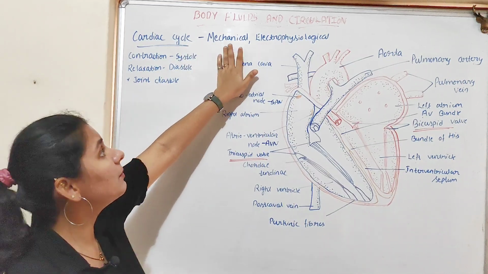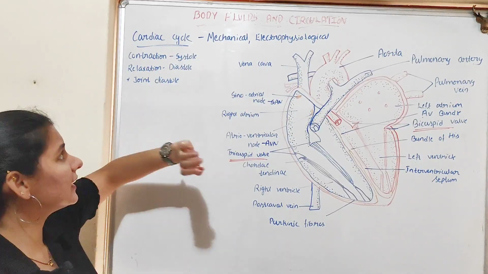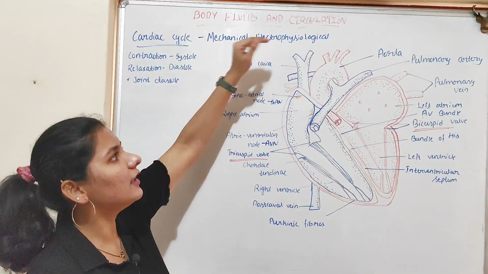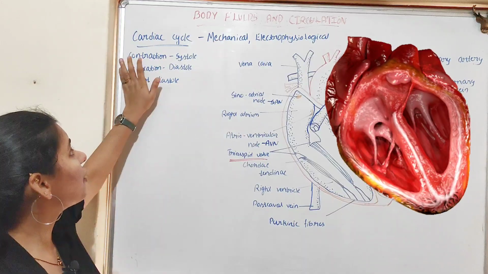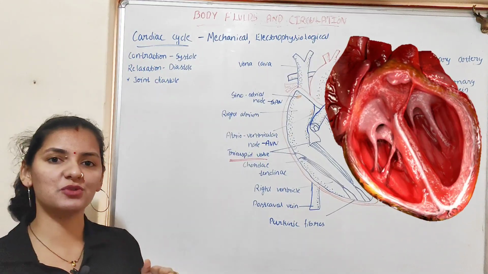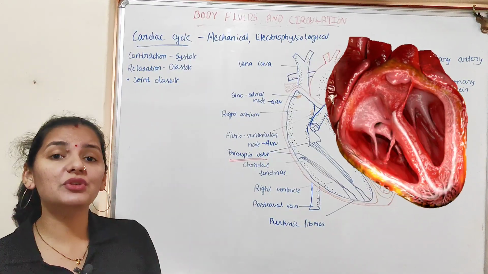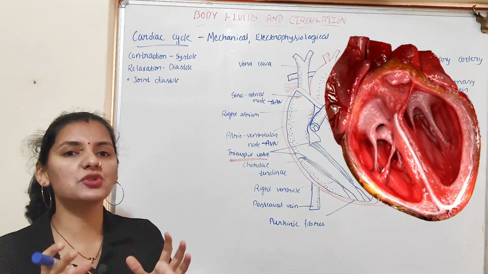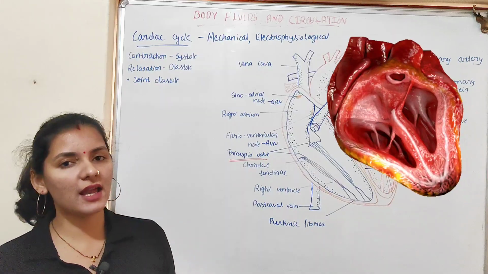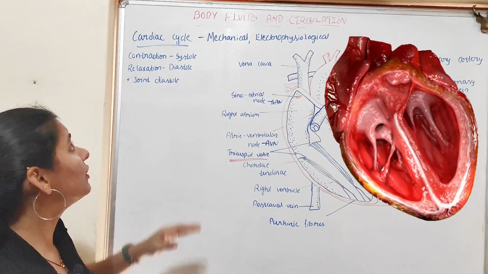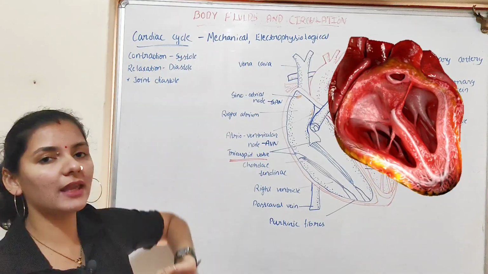and it includes both mechanical and electrophysiological events. So this cyclic event of the cardiac cycle includes a mechanical event and an electrophysiological event. What do you mean by a mechanical event? A mechanical event includes the contraction and relaxation of the chambers of the heart. You know that our heart will contract and relax continuously. You know that we have 4 chambers. So these 4 chambers will contract and relax continuously, and this cyclic event of contraction and relaxation of the 4 chambers of the heart is a mechanical event.